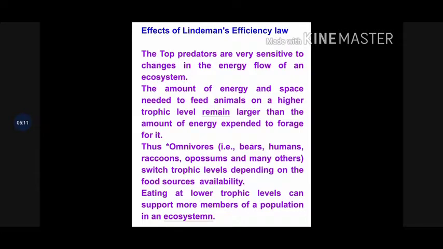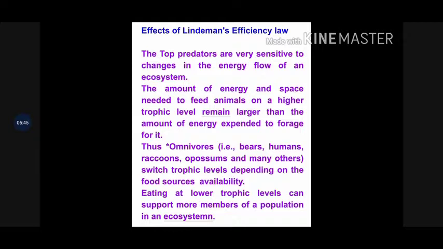And what are the effects of Lindemann's efficiency law? It says that top predators are very sensitive to changes in the energy flow of an ecosystem, and the amount of energy and space needed to feed animals on a higher trophic level remains larger than the amount of energy expended to forage for it. Thus omnivores, raccoons, bears, humans, opossum, and many others switch trophic levels depending on the food source's availability. Eating at a lower trophic level can support more members of population in an ecosystem.